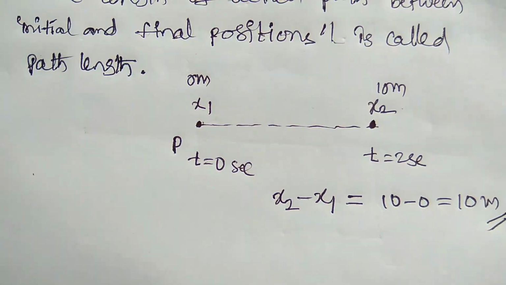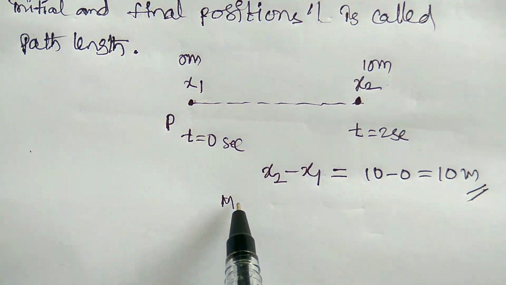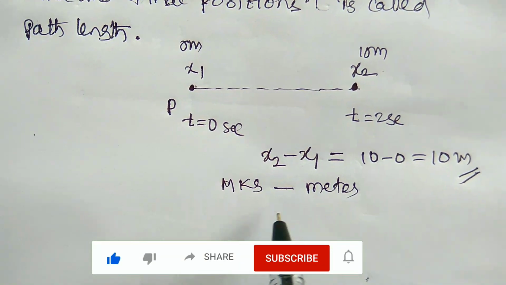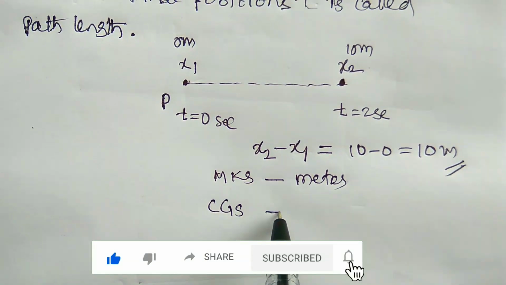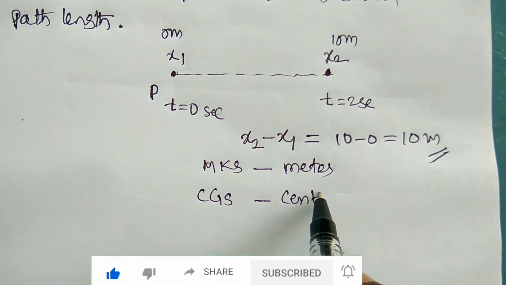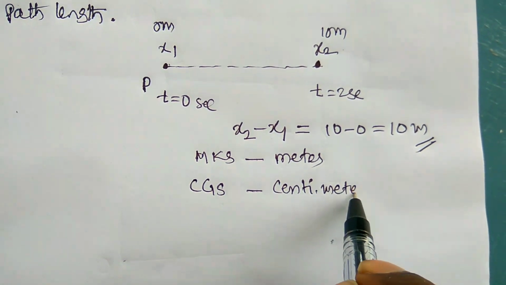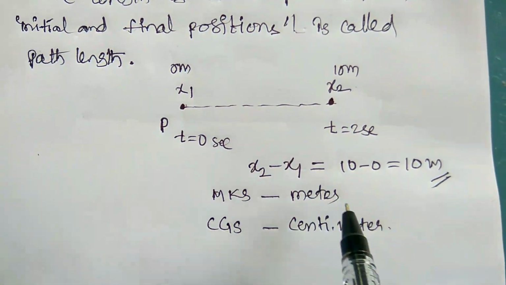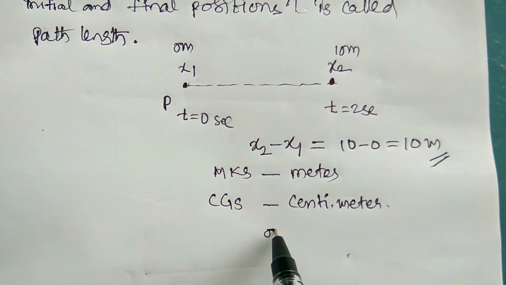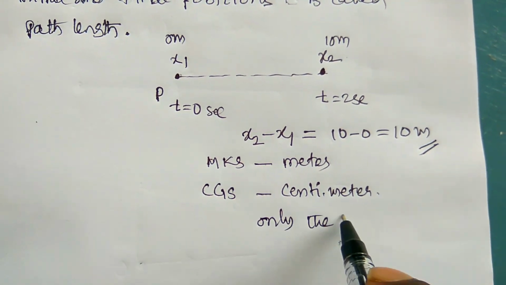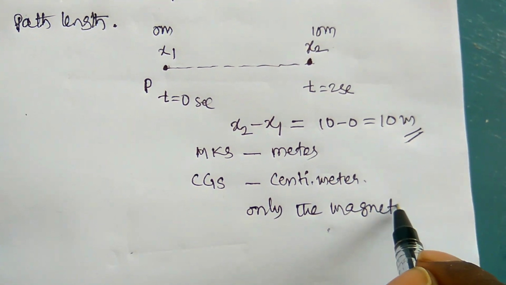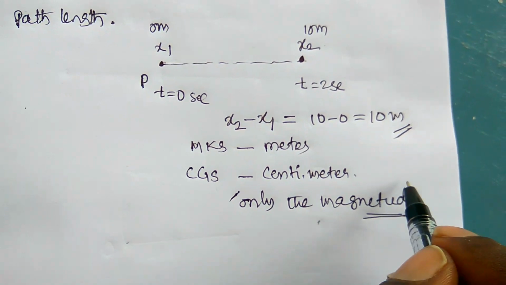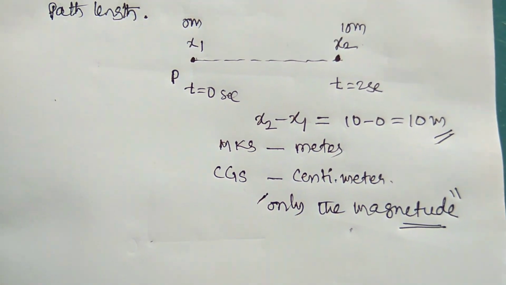The MKS unit of distance is the meter, and the CGS unit of distance is the centimeter. So these are the units. Distance has only magnitude, a very very important point you have to remember here. Distance has only magnitude, it has no direction, no proper direction.